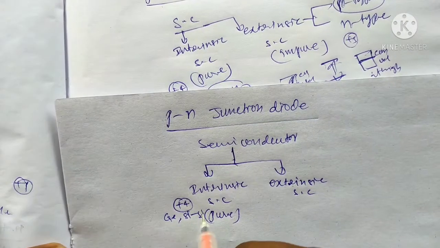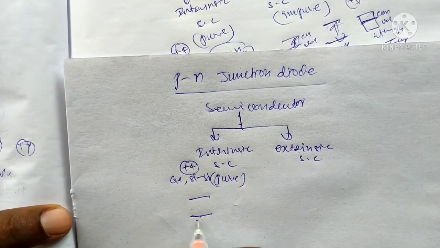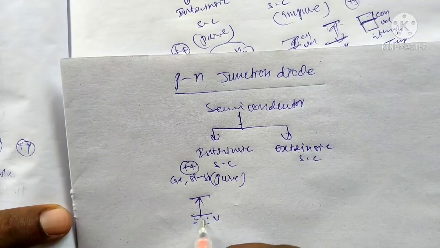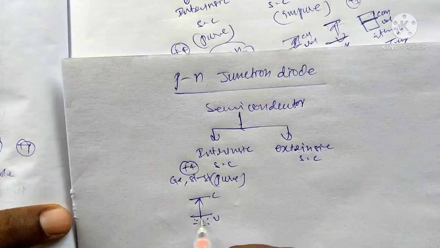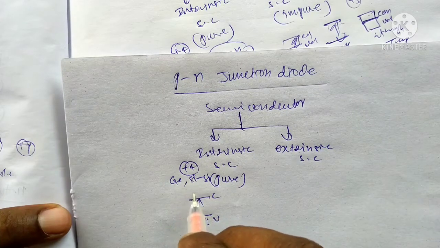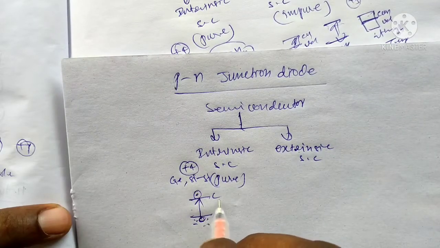Okay, here the electrons are in the initial state in the valence band. Electrons jump from the valence band to the conduction band. The vacancies appear in the valence band of the silicon. Okay, electrons are created in the conduction band.